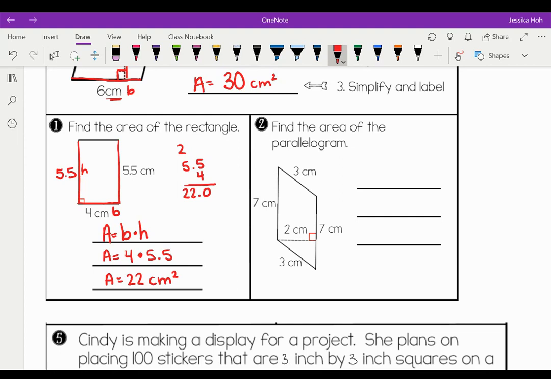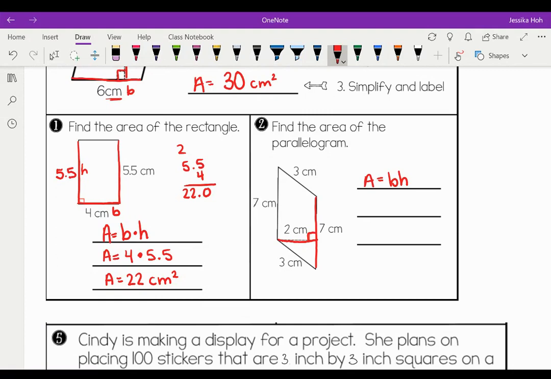All right, number 2, find the area of the parallelogram. Here, once again, there's a whole bunch of numbers. So we're going to use the formula A equals base times height. In order to find my base and my height, this one kind of is different on the side. So here is my perpendicular line that meets with the 90-degree angle.